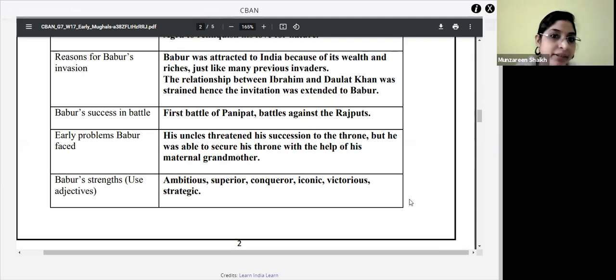Everyone, please stop writing. Sarvarish, Sakina, stop writing. We are doing discussion. You can write later on. Yes. Who will tell me what were the early problems faced by Babur?